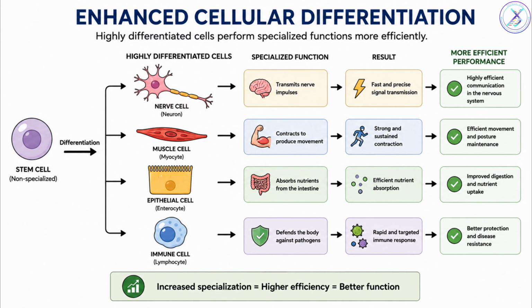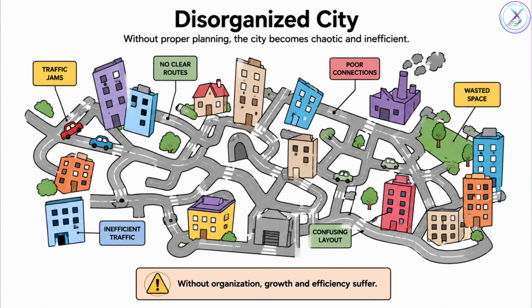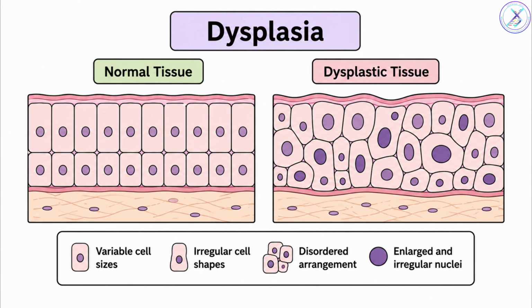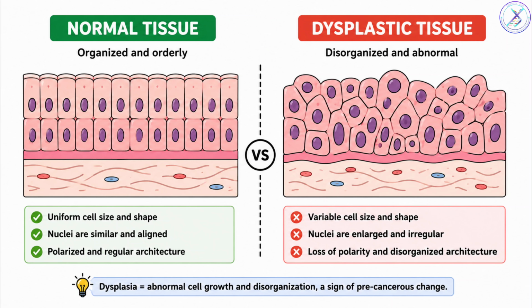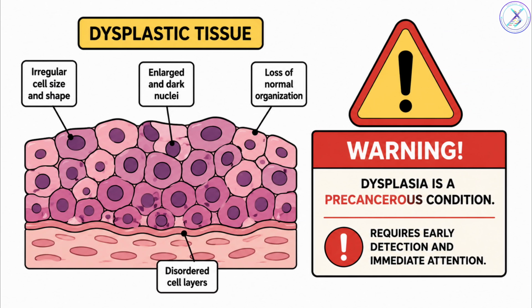Although discussed less often today, it represents enhanced cellular differentiation. Now the city begins losing organization. Buildings are randomly constructed. Roads are crooked. Citizens ignore regulations. Everyone behaves differently. This is dysplasia. Cells vary in shape, size, orientation, and organization. The architecture becomes abnormal. Importantly, dysplasia is not yet cancer, but it is a warning sign.